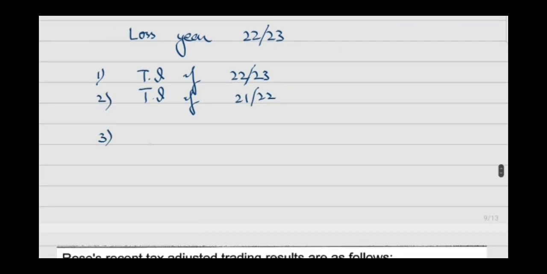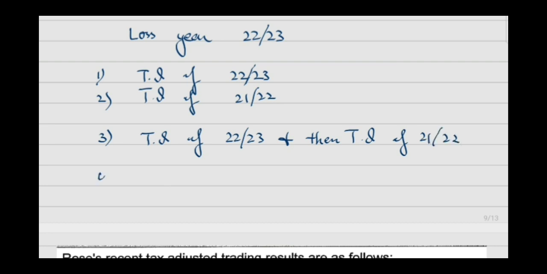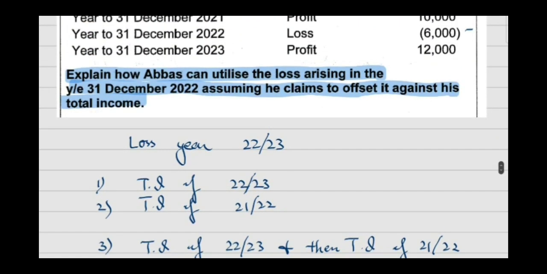Third option is to set off the loss against total income of 22-23 and then total income of 21-22. And the fourth option is you can set off the loss against the total income of first 21-22 and then 22-23. So these are the four options you have to describe. Remember, the requirement is to explain how Abbas can utilize the loss.